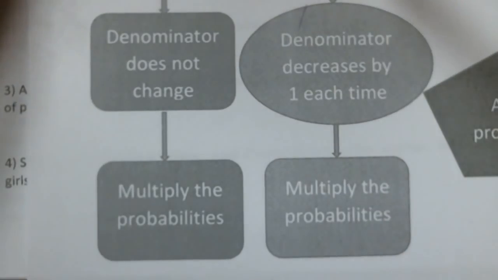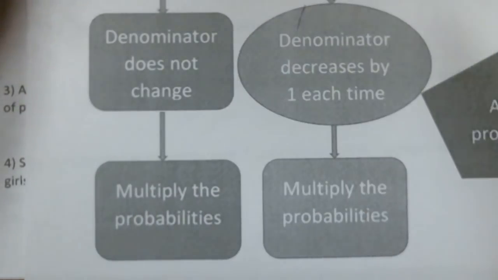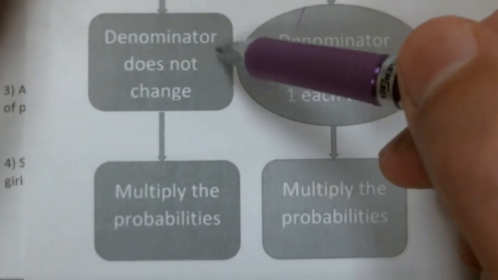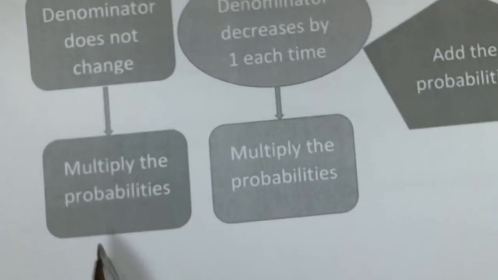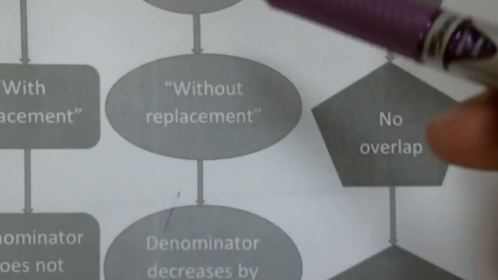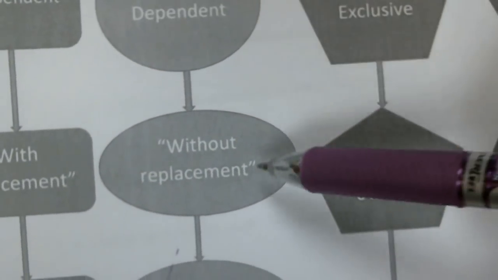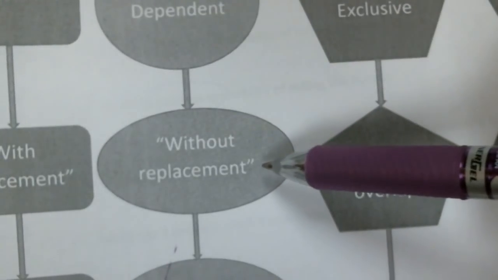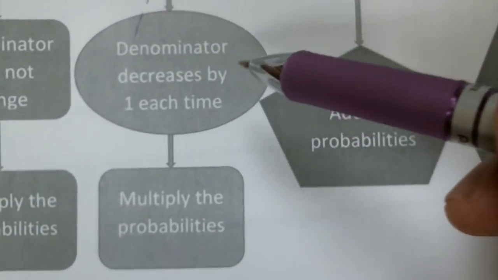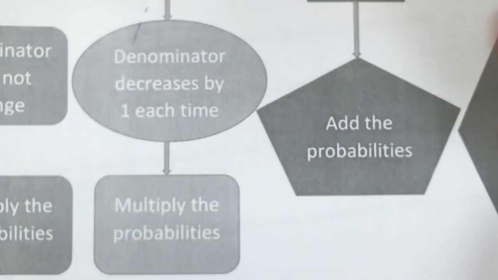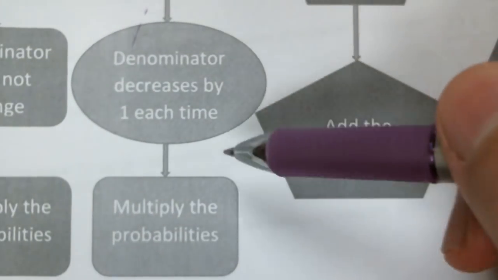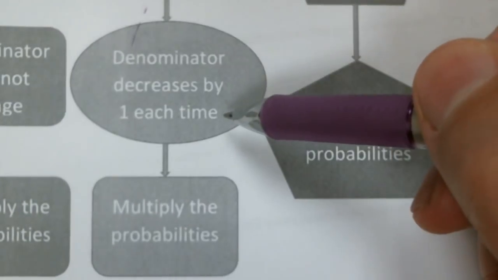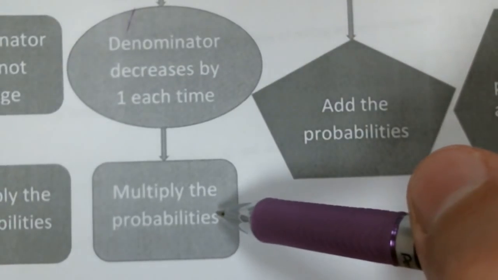Okay. I draw a jack, I put it back in the deck. I draw another king, I still have 52 cards. The denominator doesn't change. But in either case, when you see the word "and," guys, I'm going to multiply the probabilities. If it's dependent, you're going to see the words "without replacement" or "doesn't replace." Then the denominator is going to decrease by 1. If you're pulling 1 card, if you're pulling 1 marble, then the number of marbles left is going to go down by 1. The number of cards left is going to go down by 1. But I still multiply.